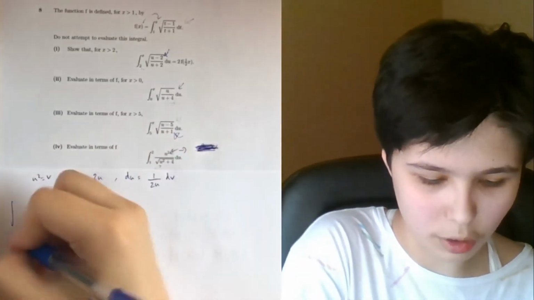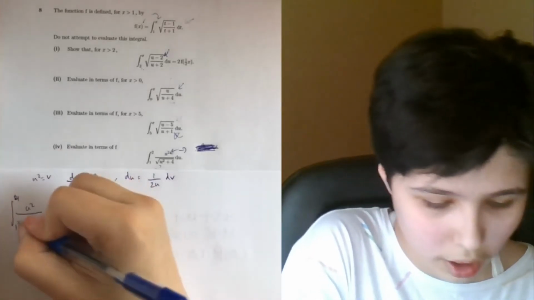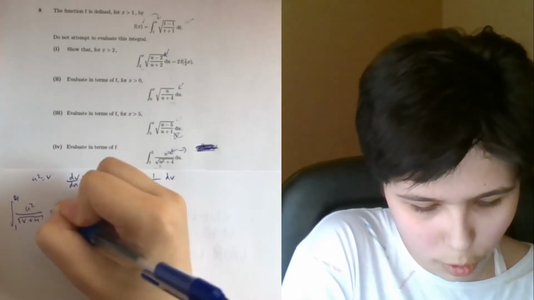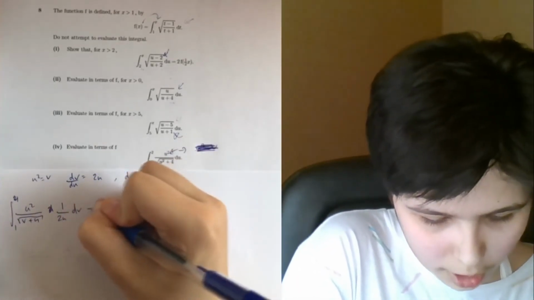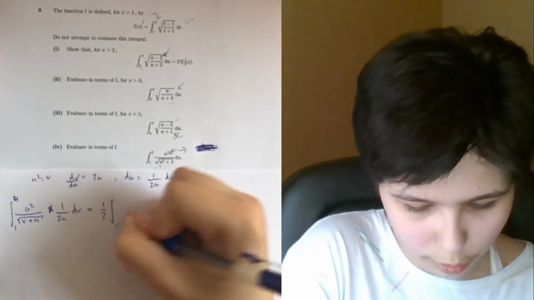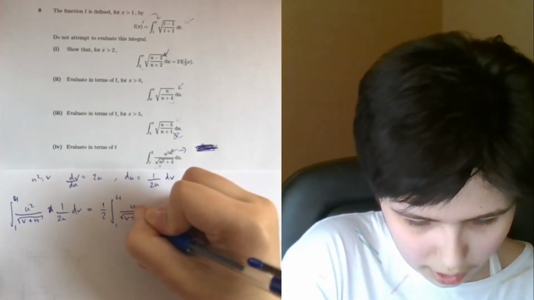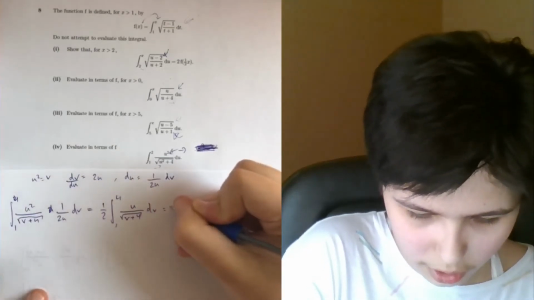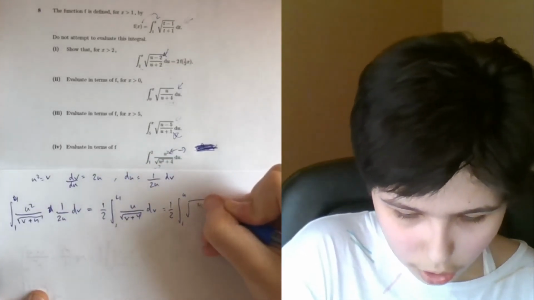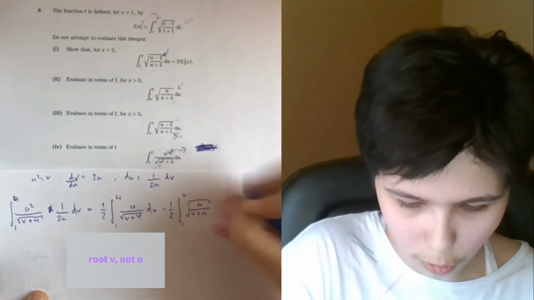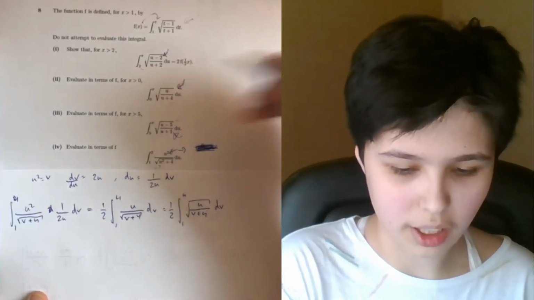Just applying this gives me the integral from 1 to 2 squared, so that's 4, of u squared over the square root of (v plus 4) times 1 over 2u dv, which is equal to a half integral from 1 to 4 of u over the square root of (v plus 4) dv, which is equal to a half integral from 1 to 4 of the square root of v over (v plus 4) dv. Looking at what we have over here, this is pretty much of the same form.